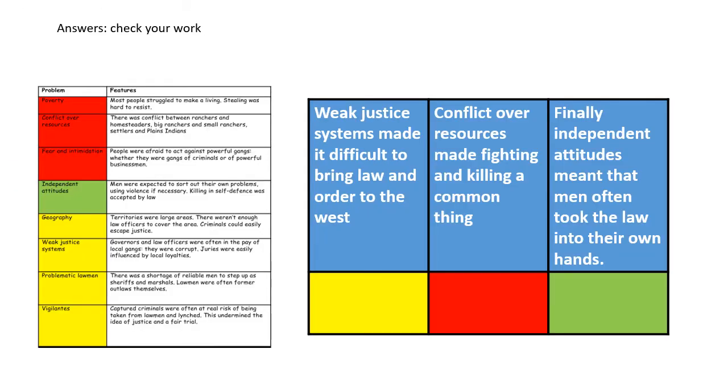Okay, now we just need to spend a moment checking your work. You can see that I've color coded yellow, green and red where the information belongs. So spend a second checking that you've got the correct information under weak justice systems, the correct information under conflict over resources, and the correct information under independent attitudes. Just take 2 or 3 minutes to do that. Pause the video whilst you do it.